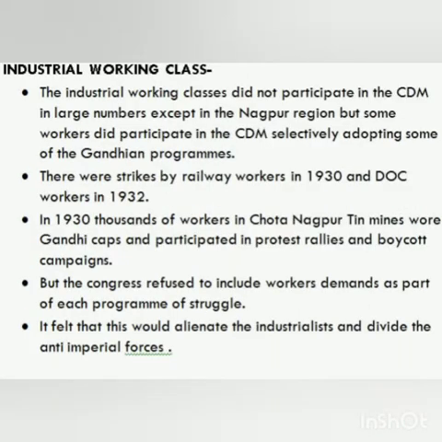Industrial working class. The industrial working classes did not participate in the civil disobedience movement in large numbers except in the Nagpur region, but some workers did participate, selectively adopting some of the Gandhian programs. There were strikes by railway workers in 1930 and dock workers in 1932. In 1930, thousands of workers in the Chotanagpur tin mines wore Gandhi caps and participated in protest rallies and boycott campaigns.